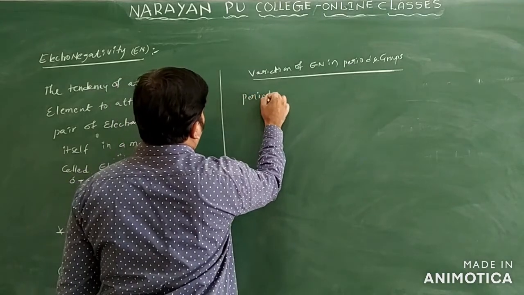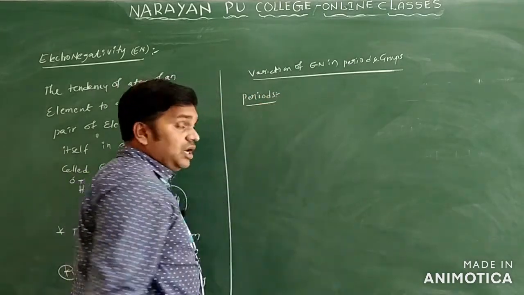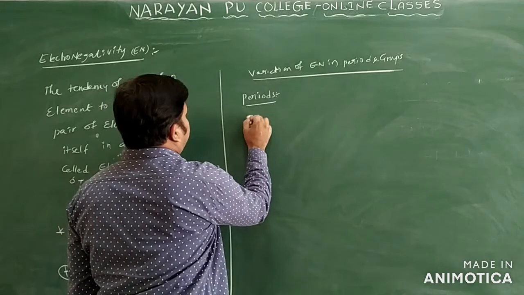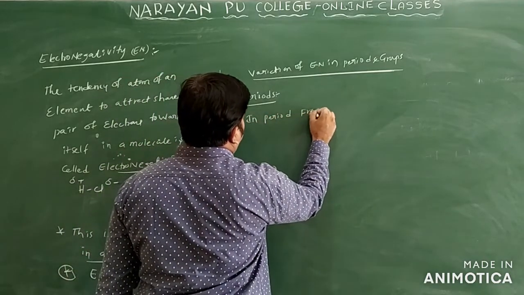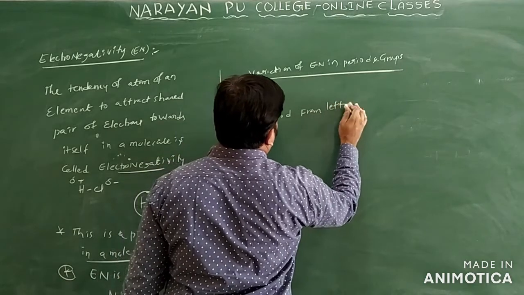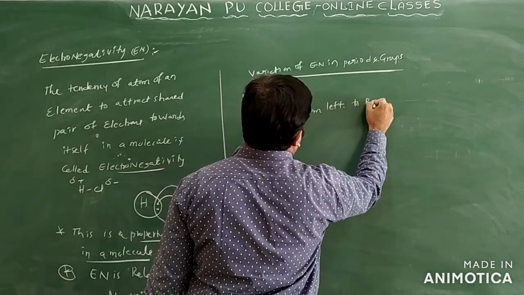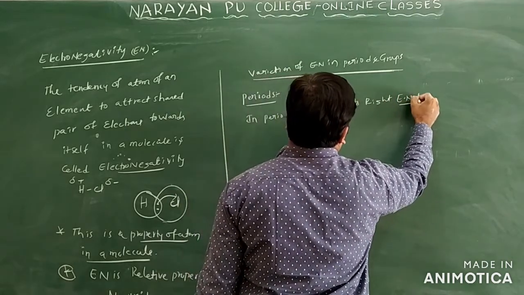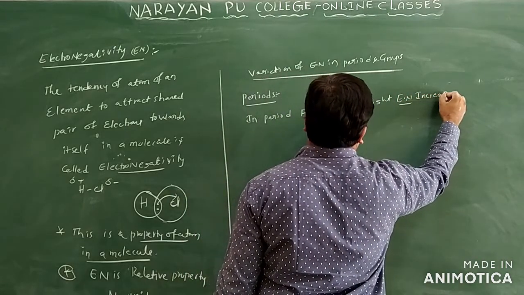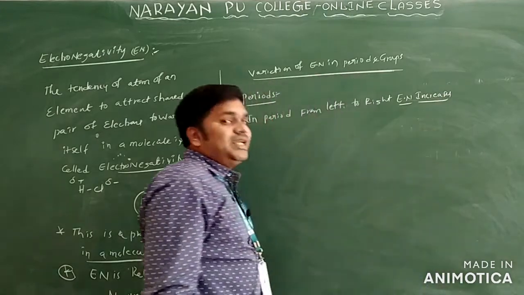In periods we are moving from left to right only. In a period from left to right, electronegativity increases only.